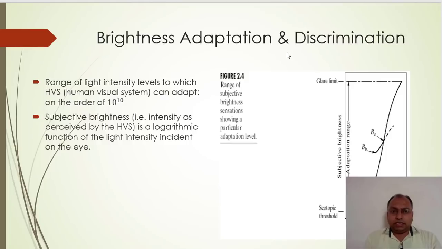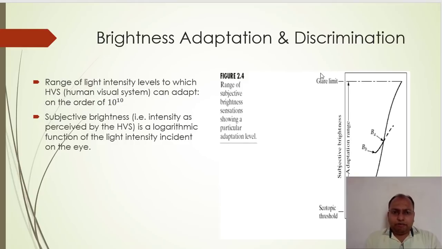The total light intensities that can be discriminated by the eye simultaneously at any given point is a rather small amount compared with the very large range of brightness adaptation. Remember that for any given set of conditions, the brightness level perceived by a human eye is called the brightness adaptation level of that eye for that particular set of conditions.